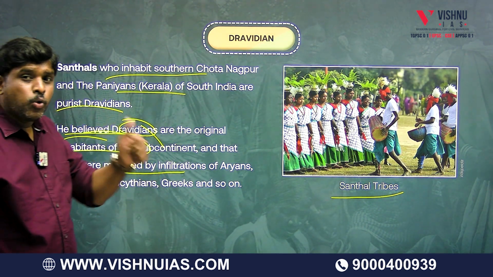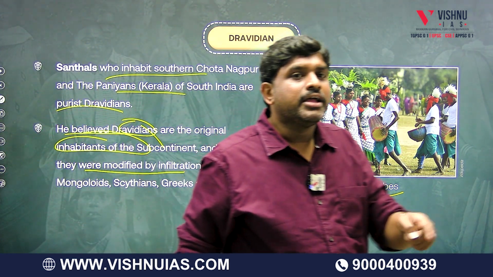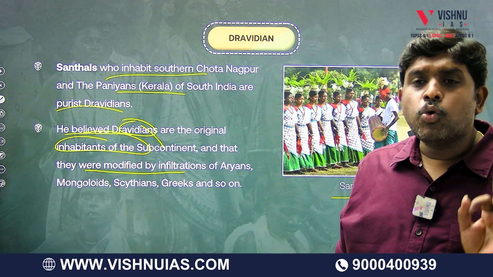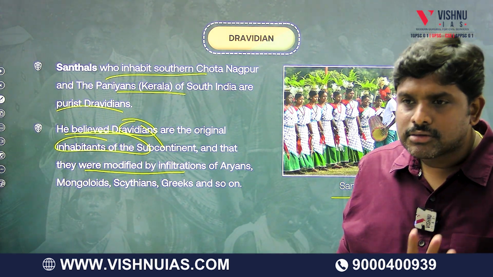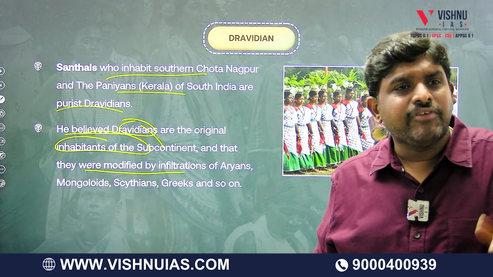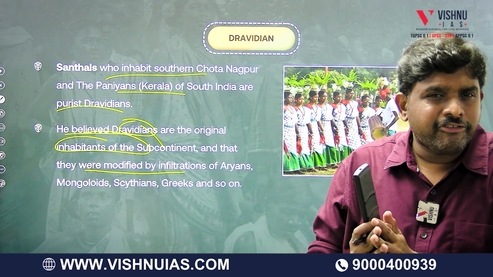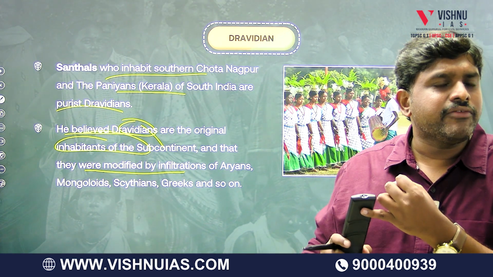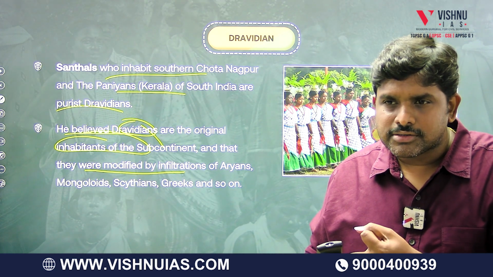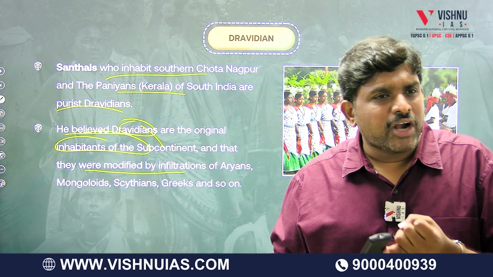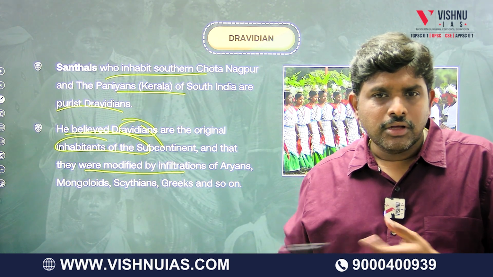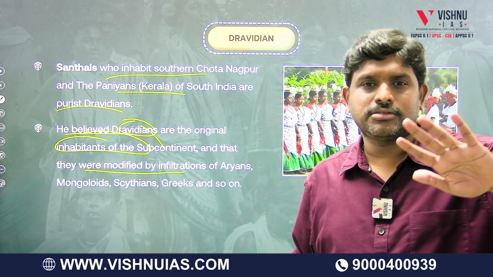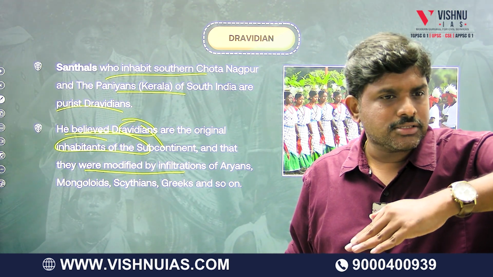So, according to Risley, who are the original inhabitants of India? Dravidians. It can be a prelims question also. According to Risley, who are the original inhabitants of India? Dravidians. But these Dravidians got infiltrated with the advent of Scythians, Mongoloids, Aryans. That is the reason for Aryo-Dravidians, Mongolo-Dravidians and Scytho-Dravidians. Examples are Toda, Paniyans, Kond, Santals, who are below the Deccan Plateau, all are called Dravidians. Deccan Plateau and below is Dravidians.